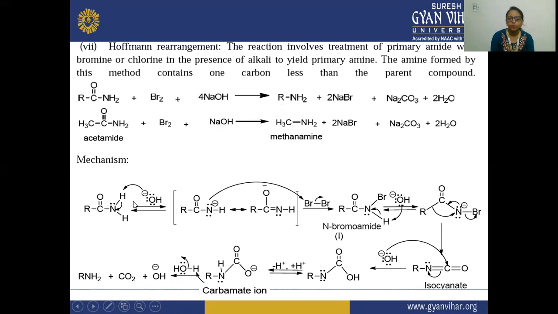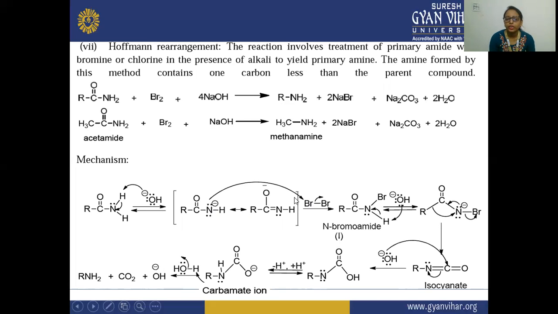Next, the mechanism. In the mechanism, you can see on this amide the nitrogen has a lone pair. After that, this OH negative, the nucleophile, will attack and remove a proton from the nitrogen, and the nitrogen gets the negative charge, and a water molecule evolves out. Resonance occurs between this lone pair and this double bond. After that, this nitrogen has the negative charge.